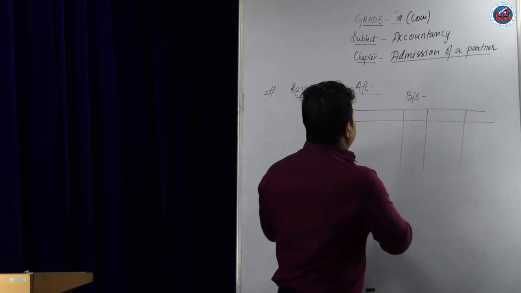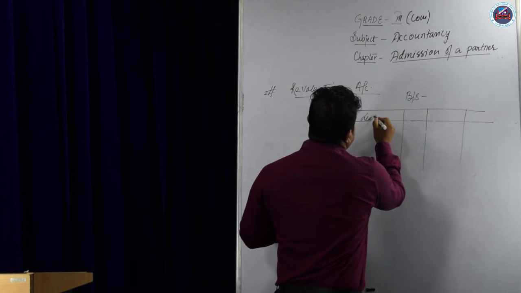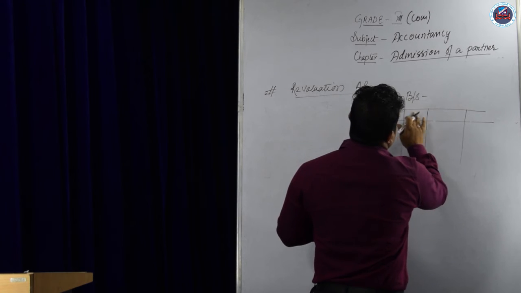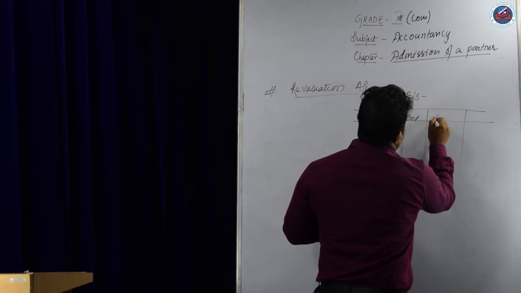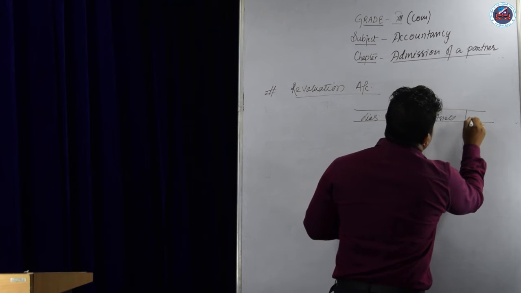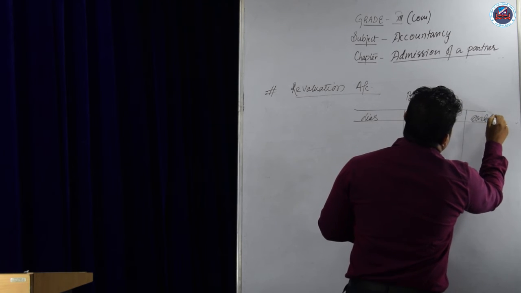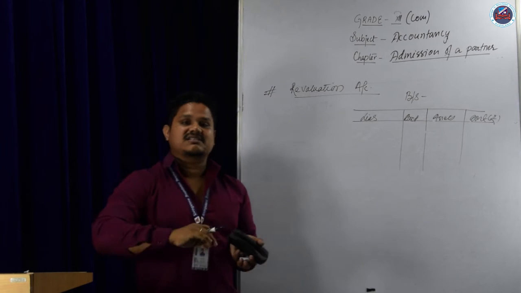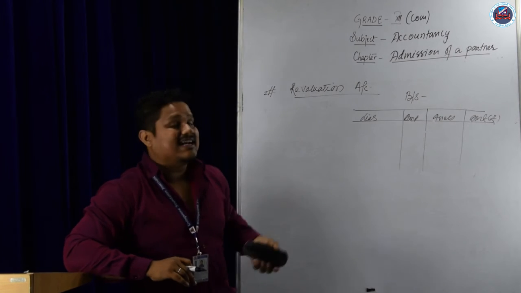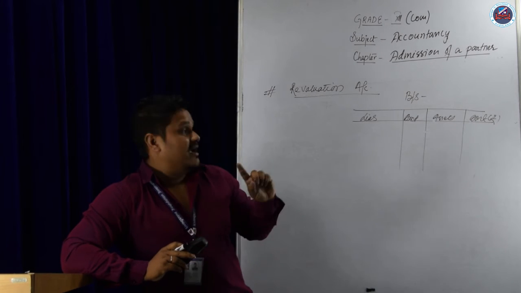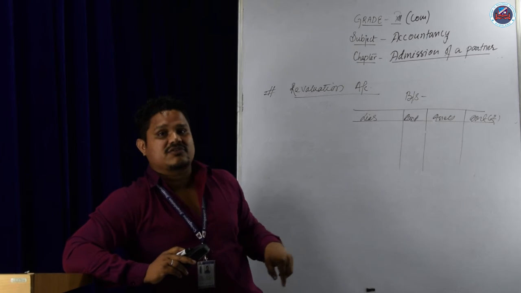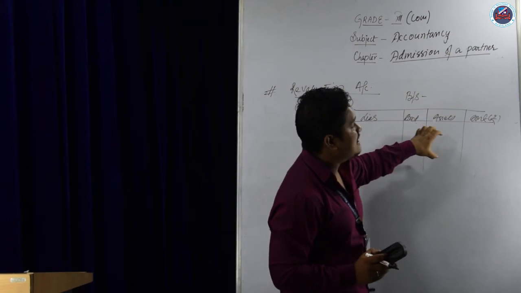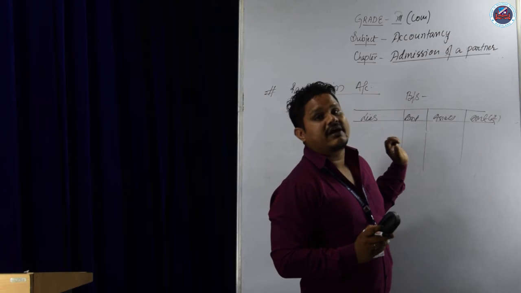Because in the balance sheet the liabilities and assets will be revalued. If a new partner joins the business, he will get the value of assets and has to bear the liabilities of the firm also. So how much liabilities and how much assets there are has to be revalued.